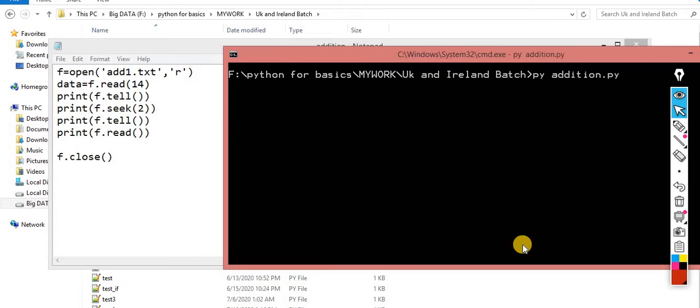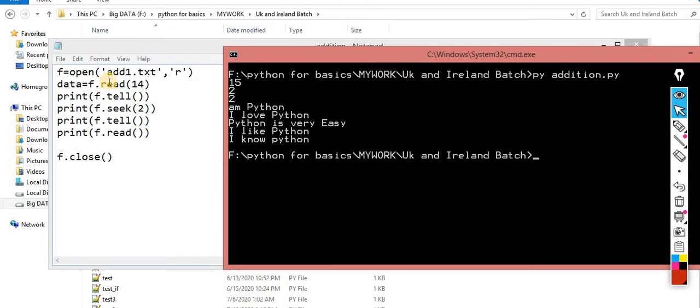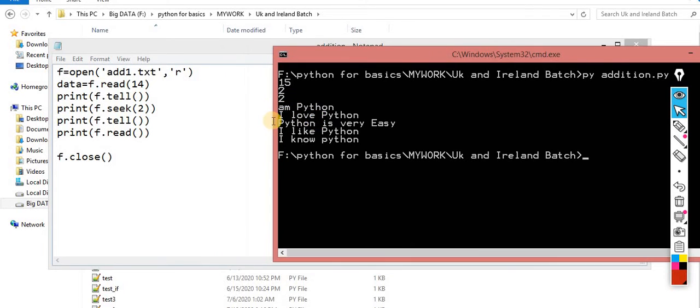Very simple, nothing special. First I read 14 characters, which means the cursor is blinking after them. After that I seek to the second position. It says your cursor is blinking on the second position. After that, from the second position, I read the entire data.